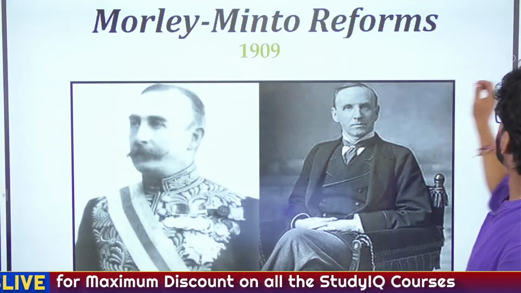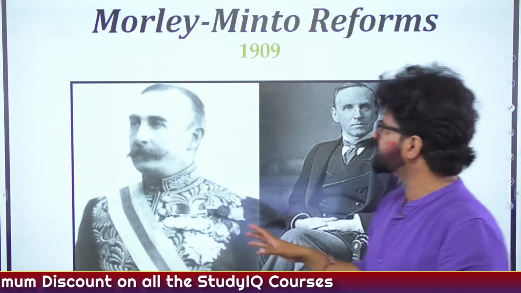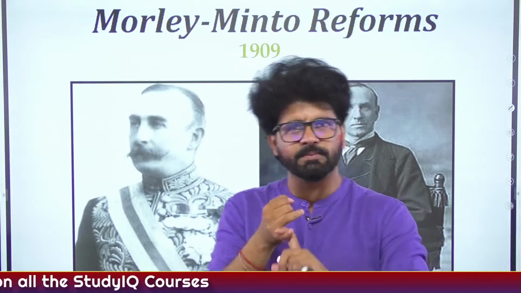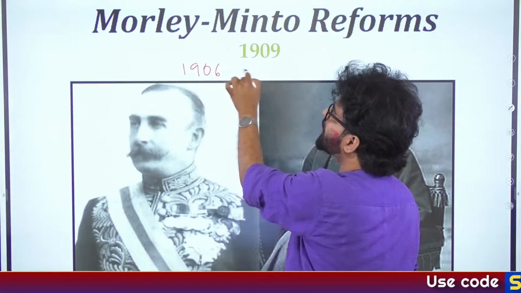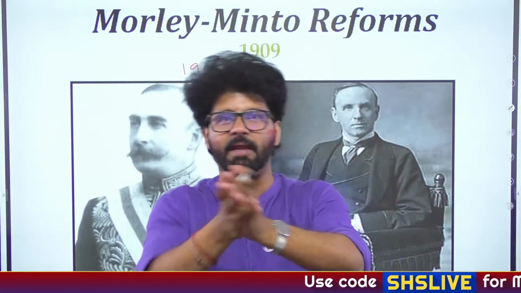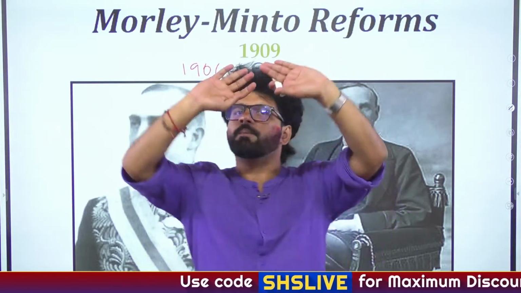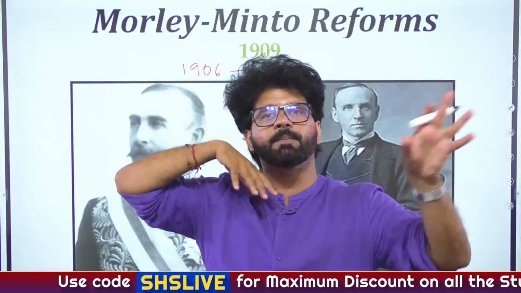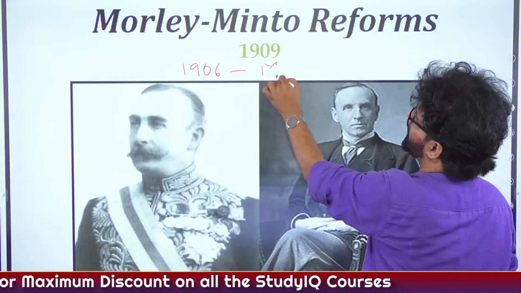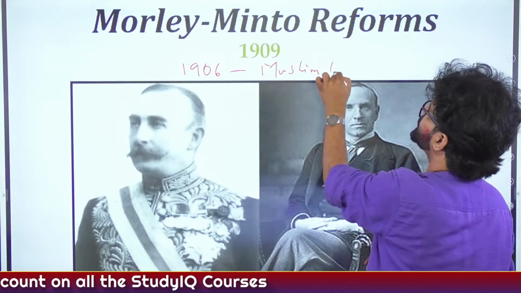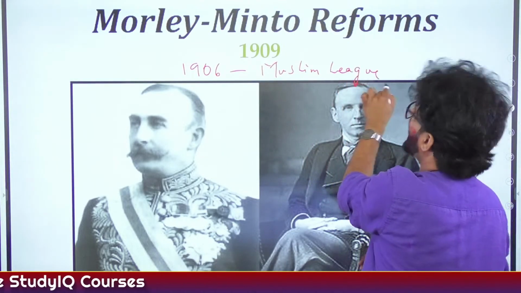So Morley-Minto Reforms, 1909 Act, the most important provisions here are separate electorates for Muslims that will be introduced in 1906. And that's why you should read all these acts at the same time, because once you have read all these acts, you have a brief idea that what particular event is happening. So 1906, Muslim League will be formed by Aga Khan.